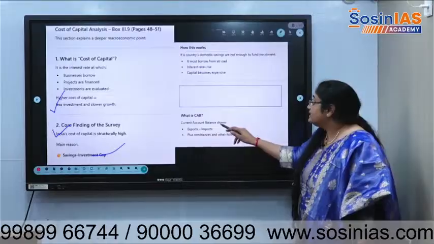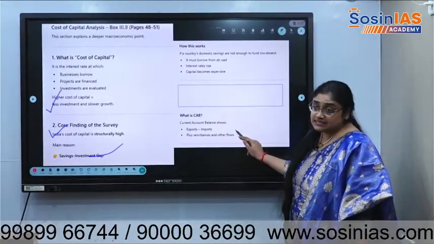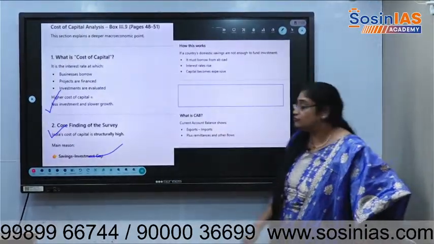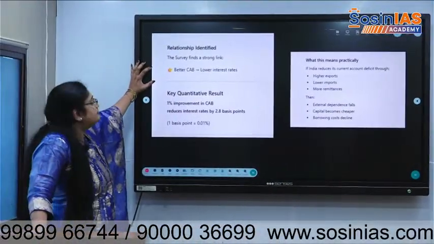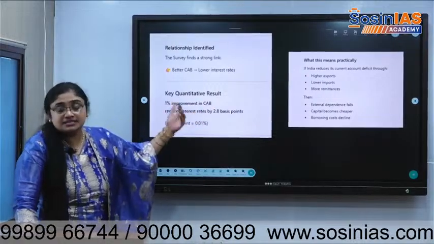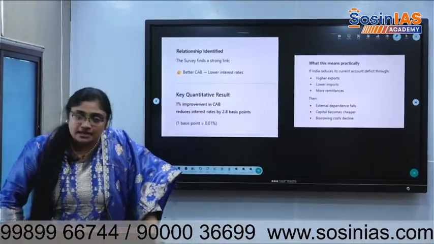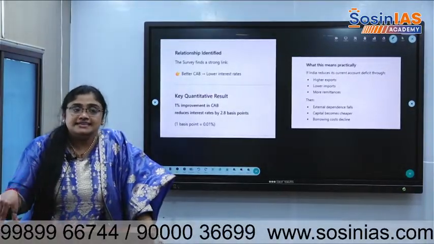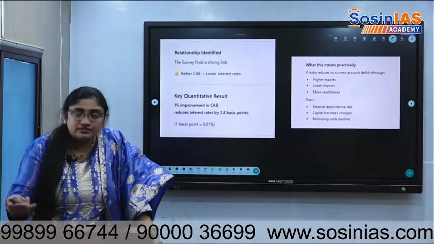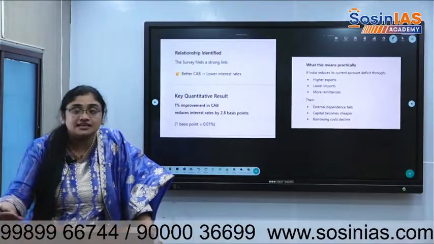So current account balance shows exports minus imports plus remittances and other flows, but it also says that a better current account balance means lower interest rates, because our currency will appreciate, the value of currency will be good. Based on that, a lot of FDI will come, a lot of capital inflow will come.